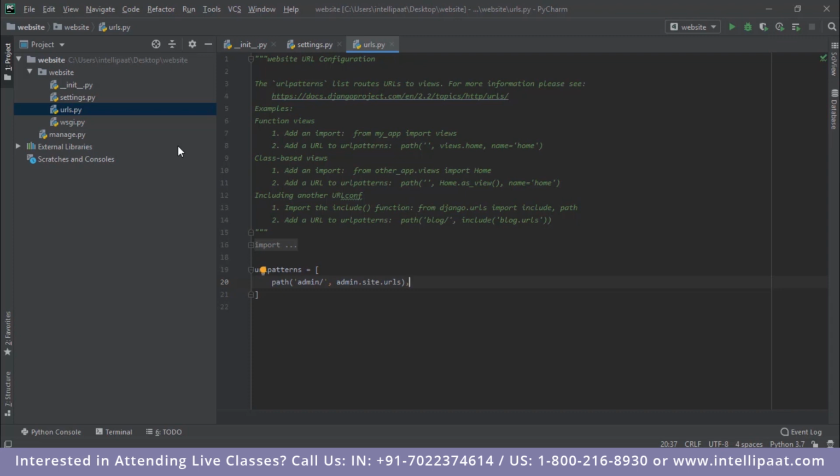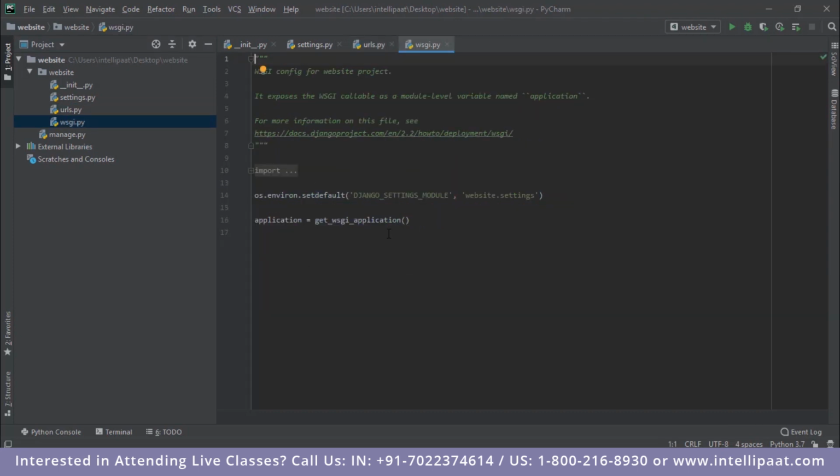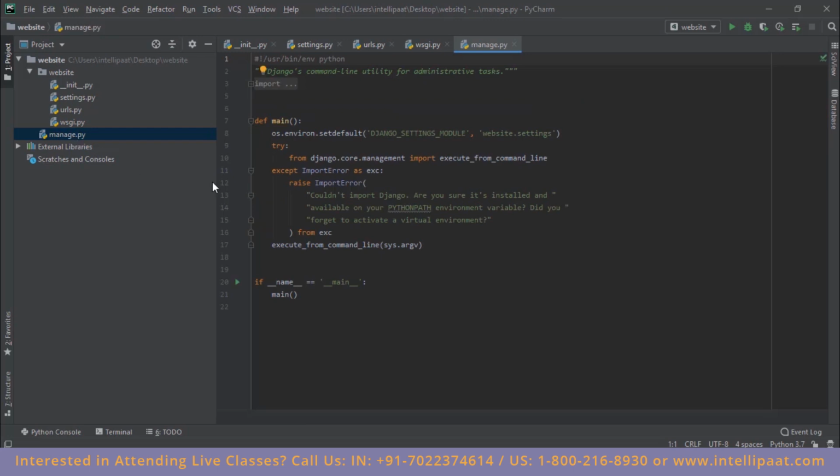And then we have the wsgi.py file. This basically stands for Web Server Gateway Interface, and it is used to establish a connection between the web application and the web server. So for that communication to take place properly, the wsgi.py file is used. And then we finally have the manage.py file. This is actually used to run the server and add different users to the web application.